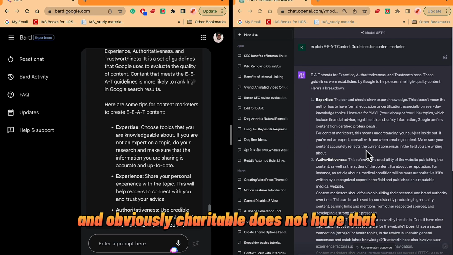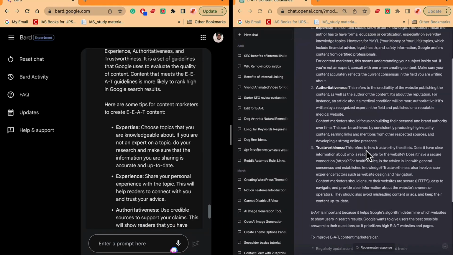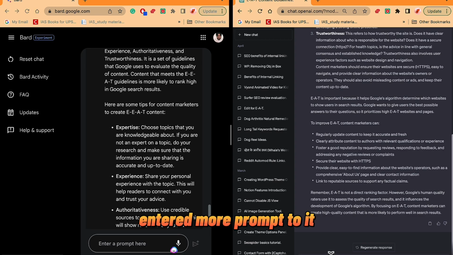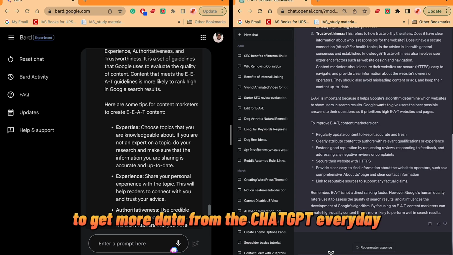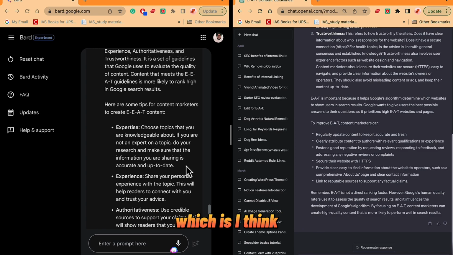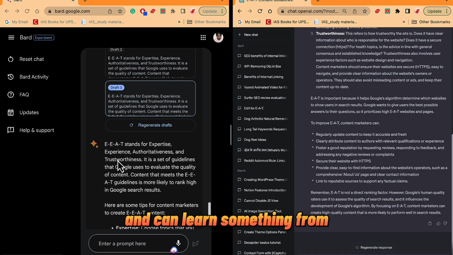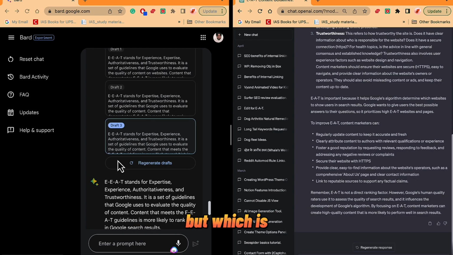ChatGPT does not have that, and you have to enter more prompts to get more data from ChatGPT. I think this should be standard in ChatGPT also, and it can learn something from Bard, which is filling all those areas that ChatGPT is lacking.